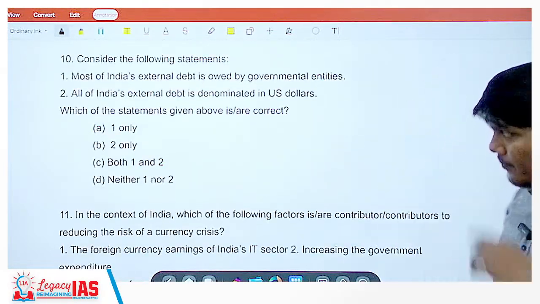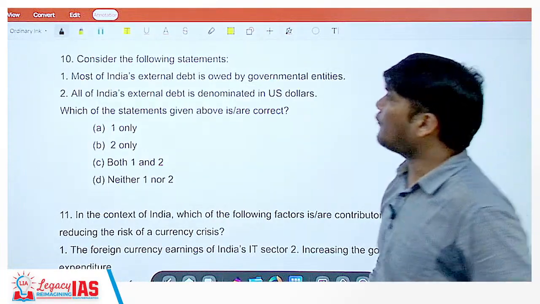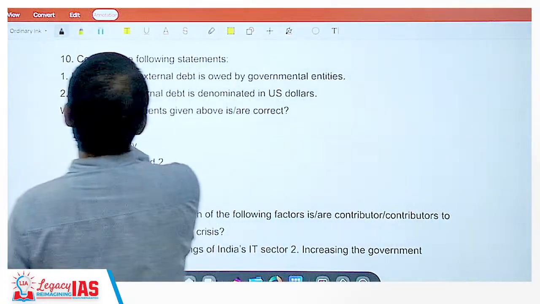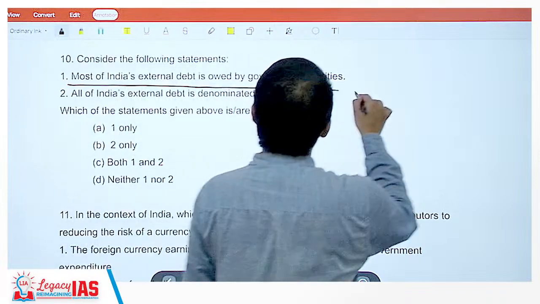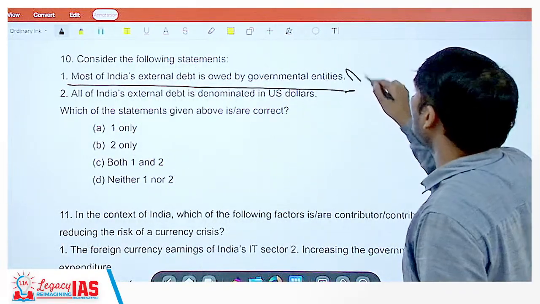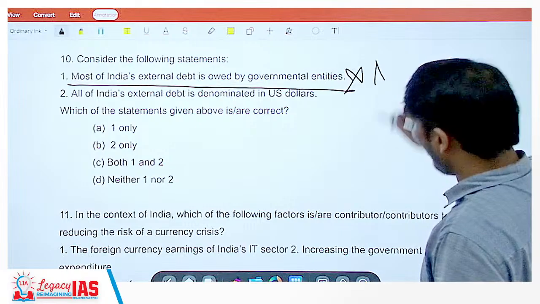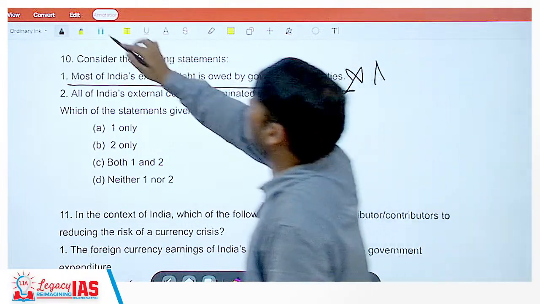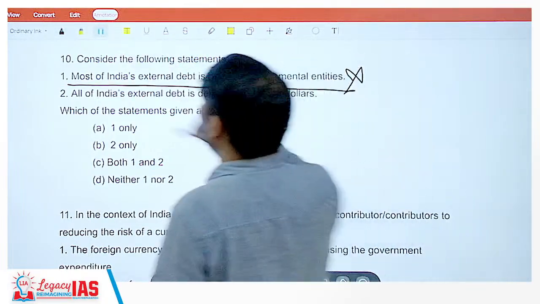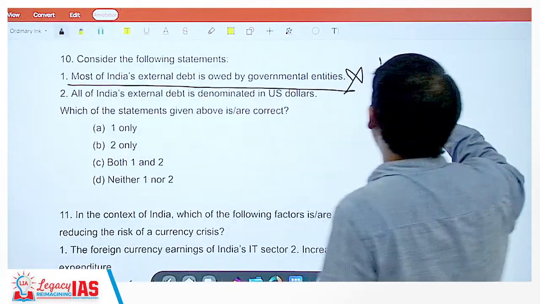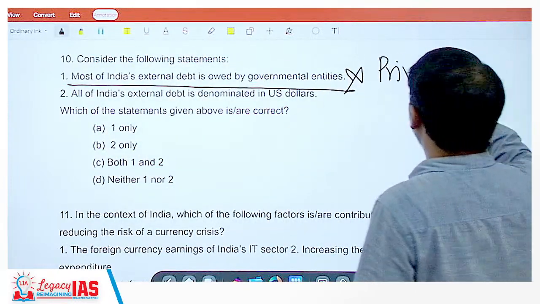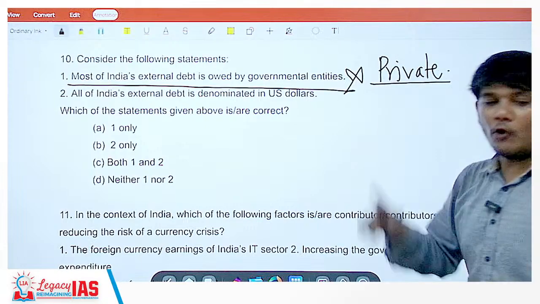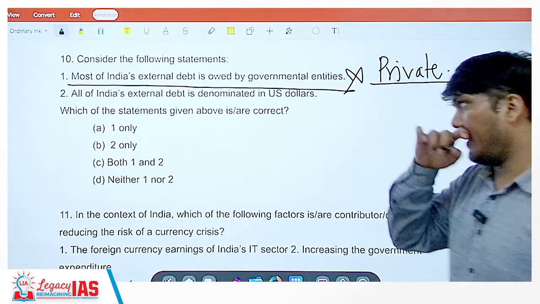Moving on to question number 10. Consider the following statements. Most of India's external debt is owed by the governmental entities. No, it is owed by non-governmental, or a better way to put it, private entities. Most is still owed by the private entities.